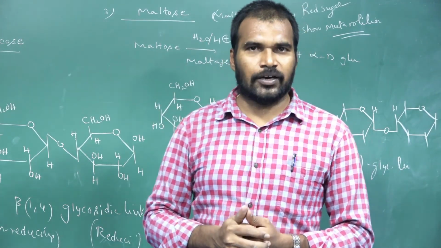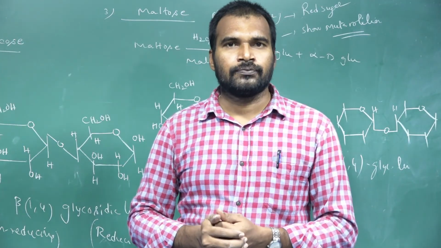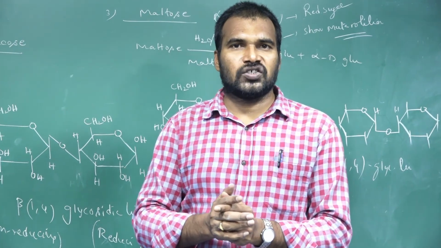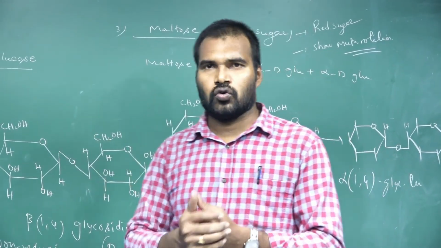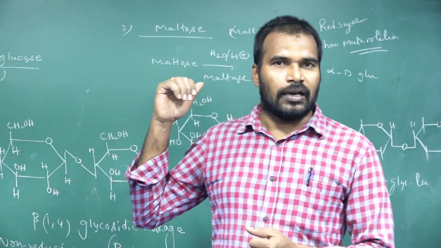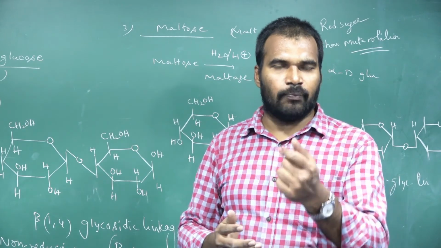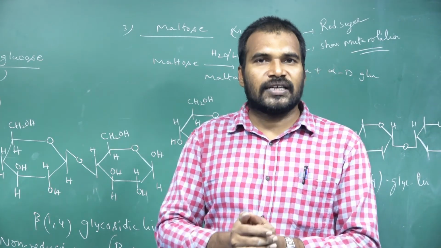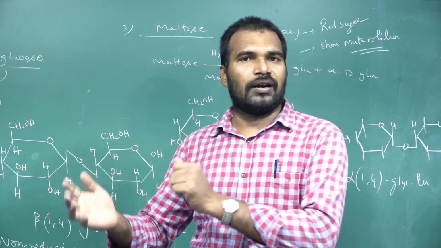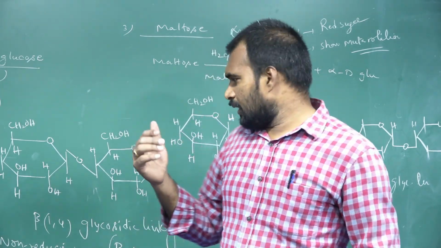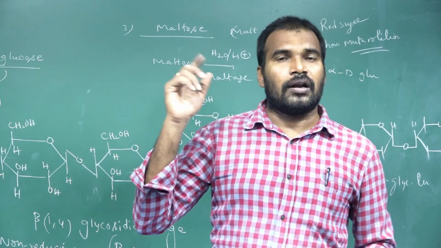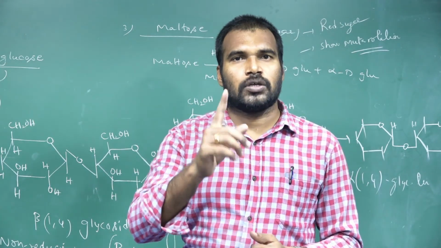Next one, lactose, also called milk sugar. And the glycosidic linkage is beta 1,4 glycosidic linkage between galactose and glucose. Next one, last one, maltose, also called malt sugar. And the glycosidic linkage is what? Alpha 1,4 glycosidic linkage between the two glucose units. Okay, and this is also a reducing sugar, can show mutarotation.